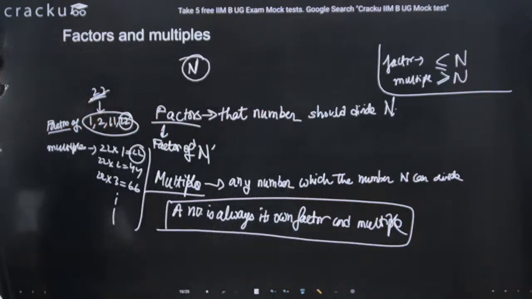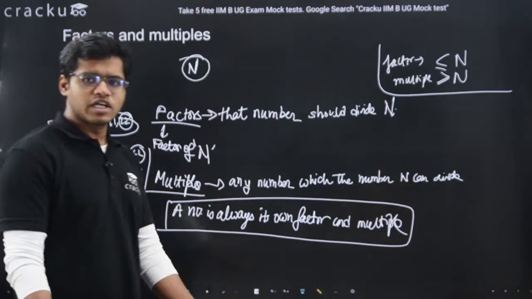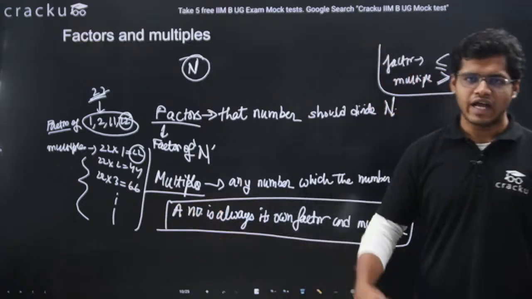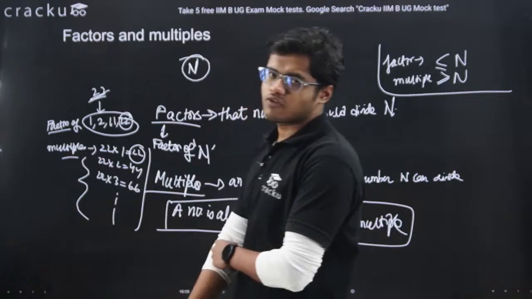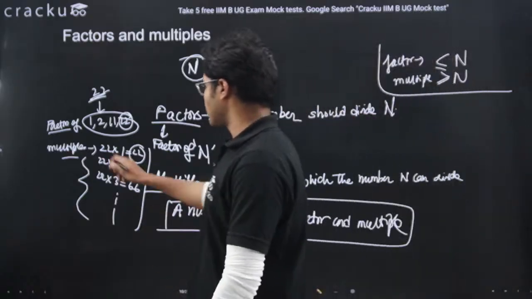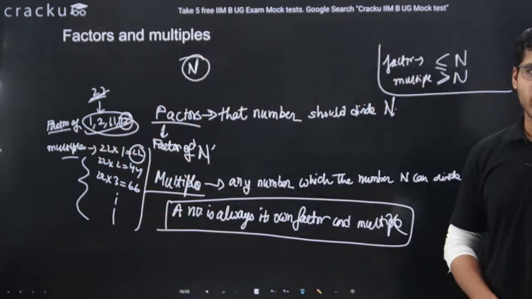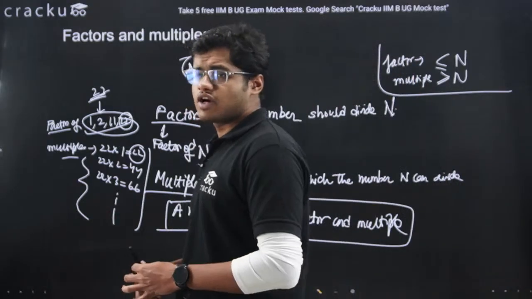Also you can see the number of multiples are infinite, right? I mean, whatever number we multiply with 22, we can multiply 22,000, 10,000, that we can call as a multiple of 22, right? So multiples of a number are infinite, but factors of a number are finite, right? We are having a fixed number of factors. So basically factors of a number we can count, they are finite, and multiples of a number are infinite.